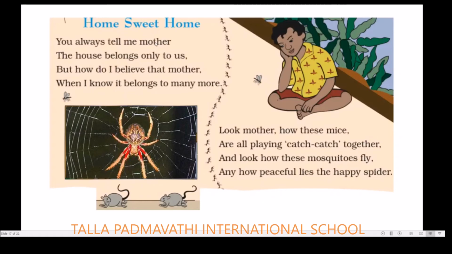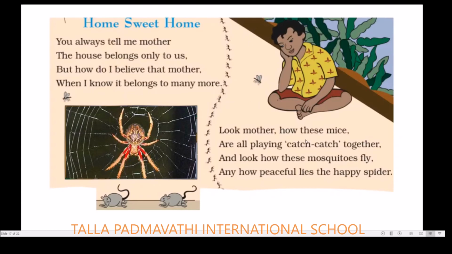Home, sweet home. You always tell me, mother, the house belongs only to us. So in this sense, it means the parents and this boy. But how do I believe that, mother, when I know it belongs to many more? So he's saying that you told me this house belongs to me, but this house does not belong to me alone, there are some other animals who stay with us in our house.